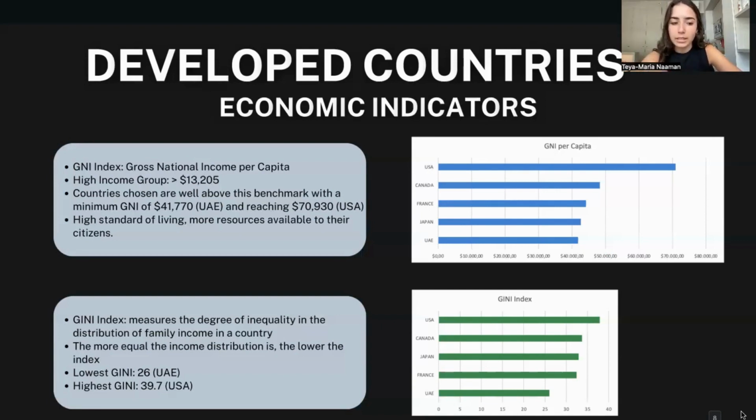The second index is the Gini index, which measures the degree of inequality in the distribution of family income in a country. The more equal the income distribution is, the lower the index is. We can see that the Gini indexes for these countries aren't really high, with the lowest being 26 for the UAE and the highest 39.7 for the USA.